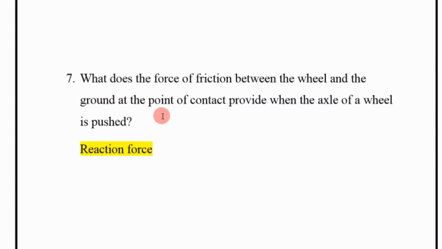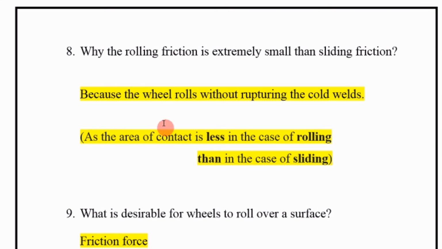Next, what does the force of friction between the wheel and the ground at the point of contact provide when the axis of a wheel is pushed? Reaction force. Next, why is rolling friction extremely small compared to sliding friction? Because the wheel rolls without rupturing the cold weld, as the area of contact is less in case of rolling than in the case of sliding.